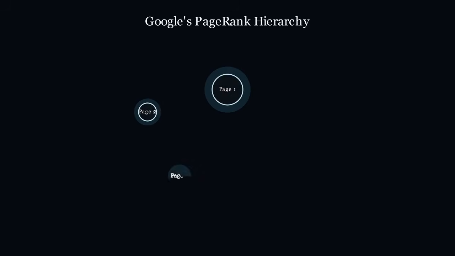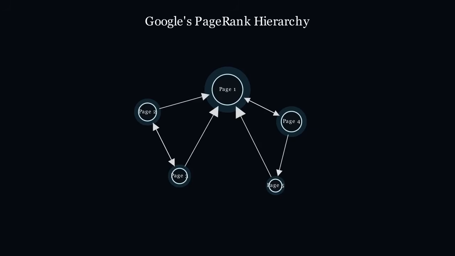Even Google's PageRank algorithm, which sorts billions of web pages, relies on eigenvalues. It determines the importance of a web page by essentially finding the principal eigenvector of the web's link structure. The larger the eigenvalue, the more authoritative the page. It's how the web organizes its own hierarchy of information.